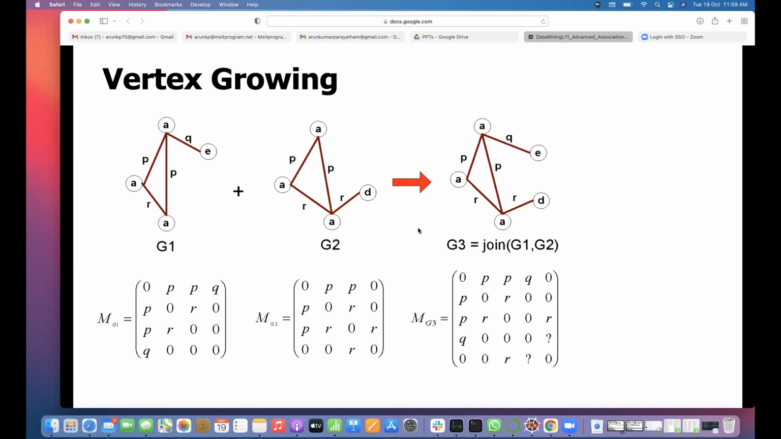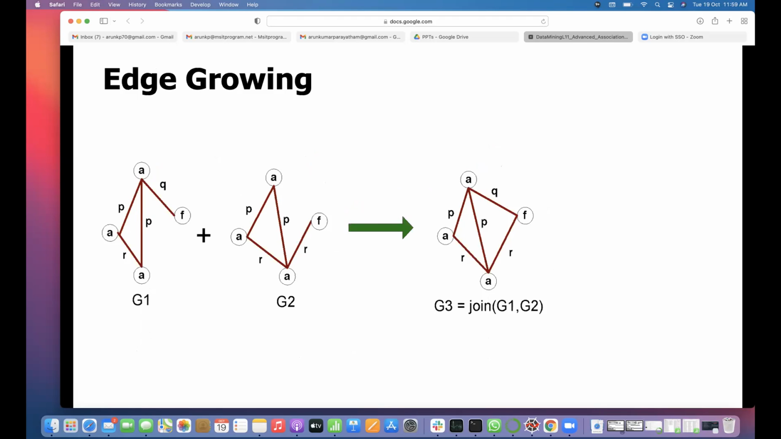The only thing is that here the vertex names may be the same, because users may purchase the same item or click the same link, like that. That's why there may be vertices with the same label. So all these are graph representations in terms of matrices. Then edge growing: the first one has only this much. If you put these two together, G3 is joined from G1 and G2. Then one more edge has come here, see.